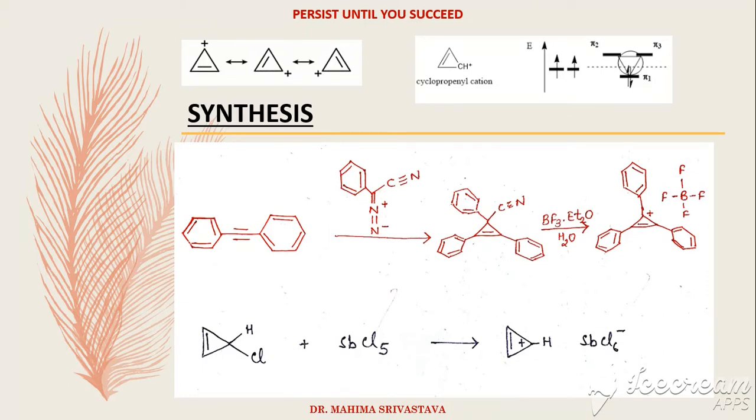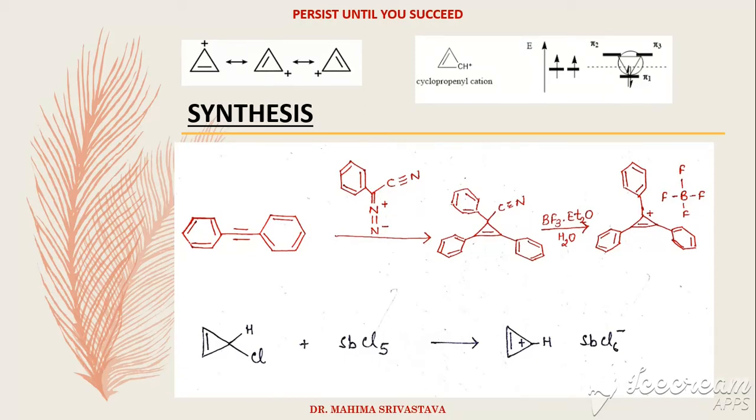Since our triangular figure has two pi electrons, these two pi electrons are distributed in the bonding orbital, and the anti-bonding orbitals do not have any electrons. That results in the aromatic character of this cyclopropenyl cation.